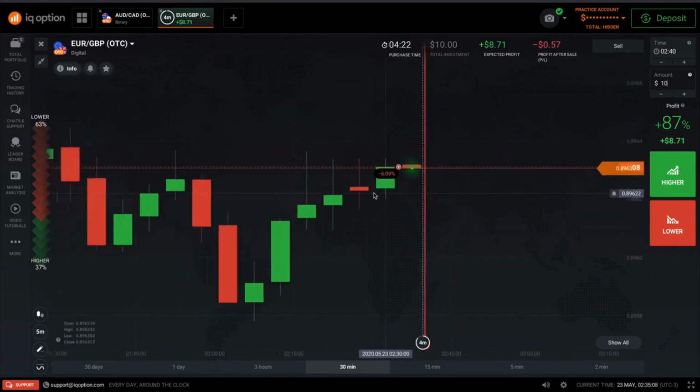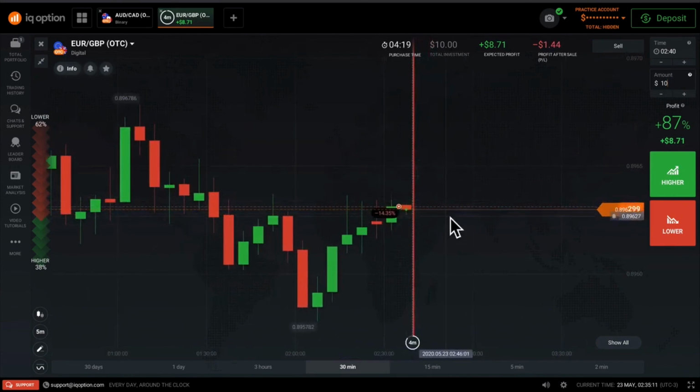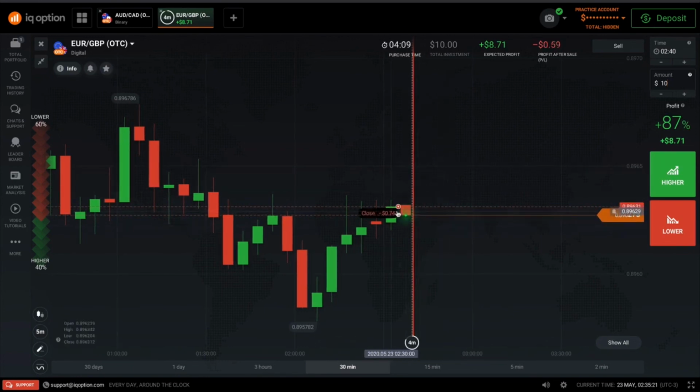Okay, so now the market is going down. The first couple of minutes, it's going to dance on the line, going up and down, trying to figure out what direction the market's going to go. And 2 minutes before the candle closes, that's when you're going to see if it's going to be a winning trade or not.